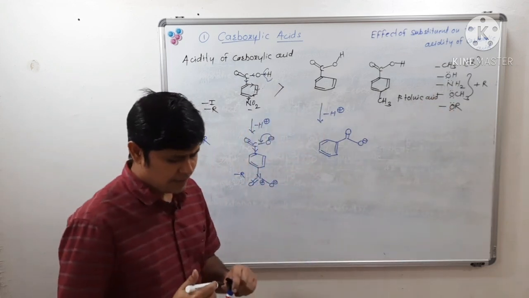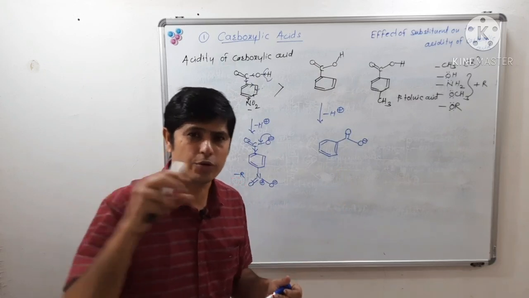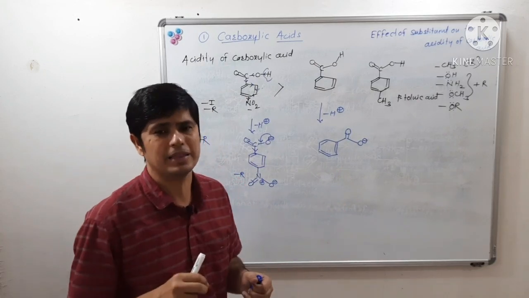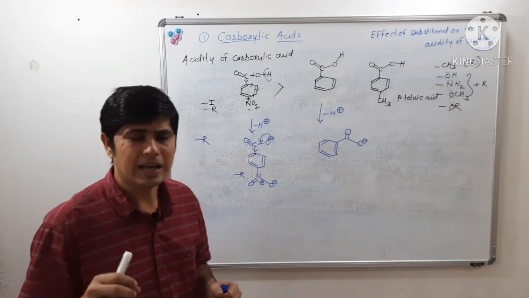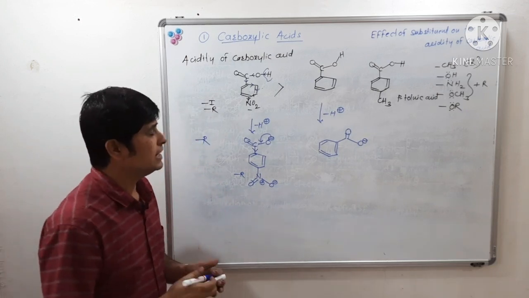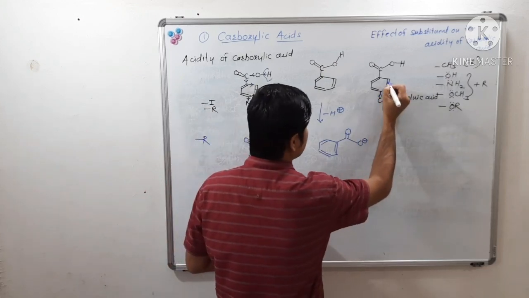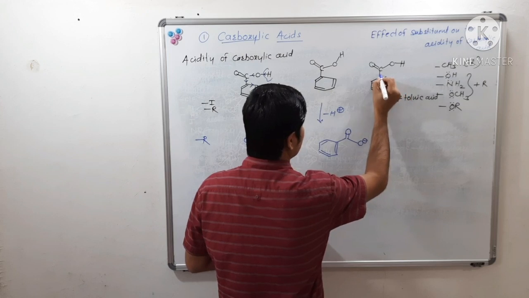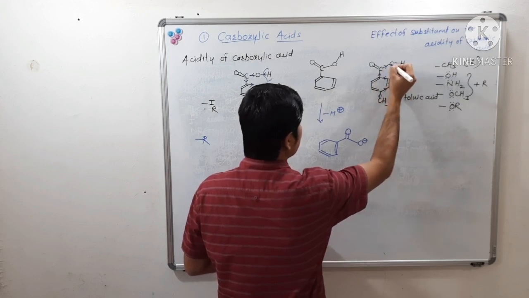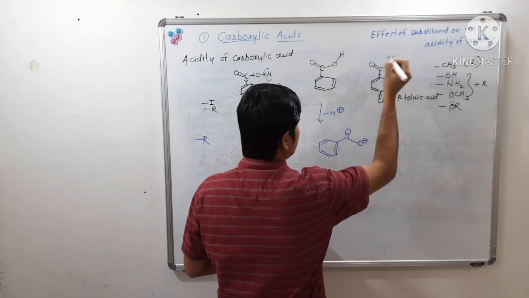Isn't it? Now see this methyl, which is having what? Electron releasing effect, electron donating effect, electron pushing effect. Methyl is having an electron releasing, electron donating or electron pushing inductive effect. So it will push electron density through this sigma bond like this. So it will increase electron density over this electronegative oxygen atom, isn't it?